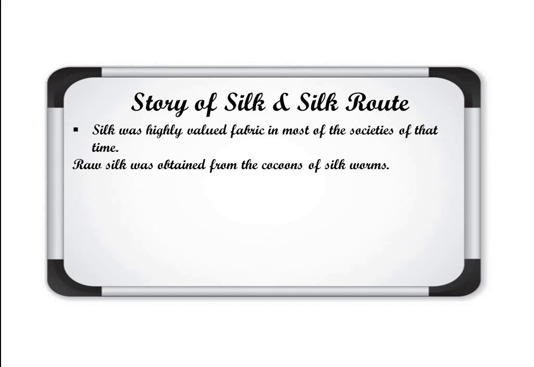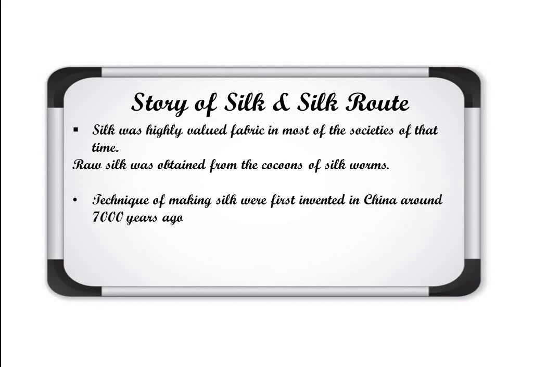Now, where was the technique of silk developed? The technique of making silk was first invented in China around 7,000 years ago, very long ago, but it was a secret with the Chinese only for many years. Near about 2000 years ago, silk was introduced to other parts also.